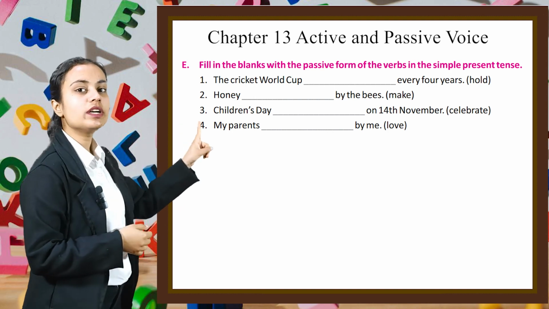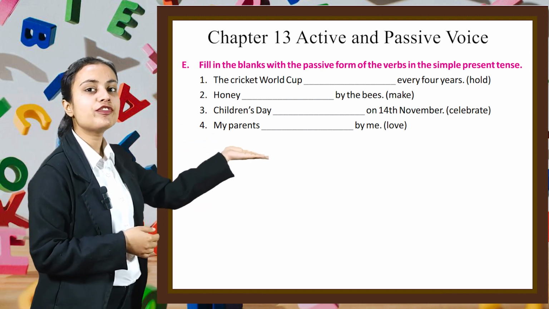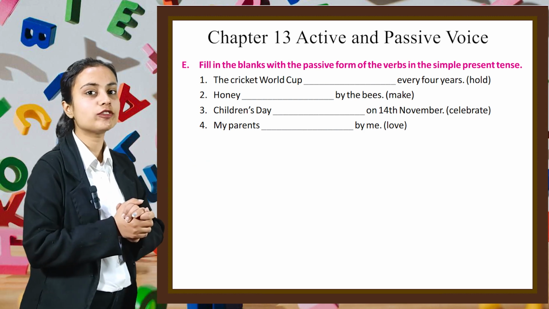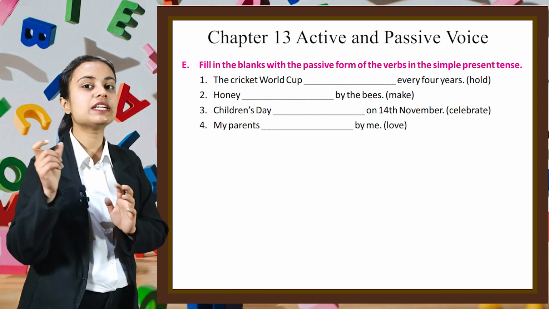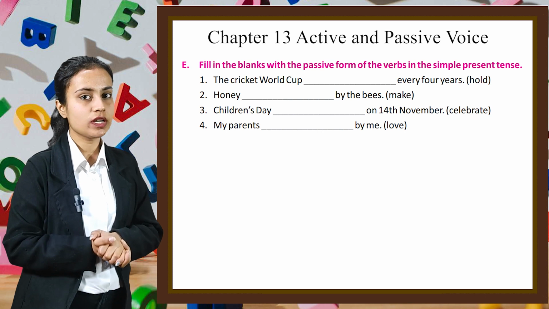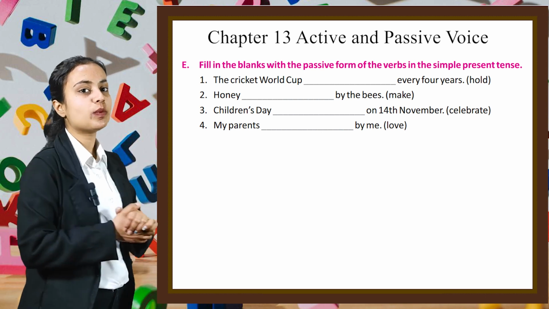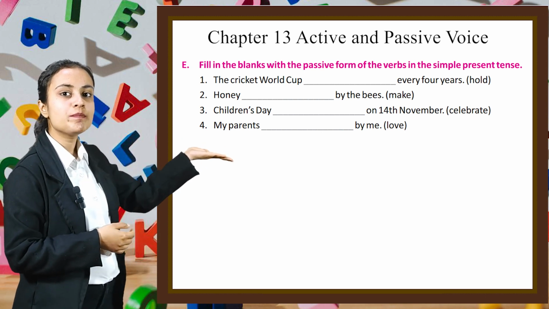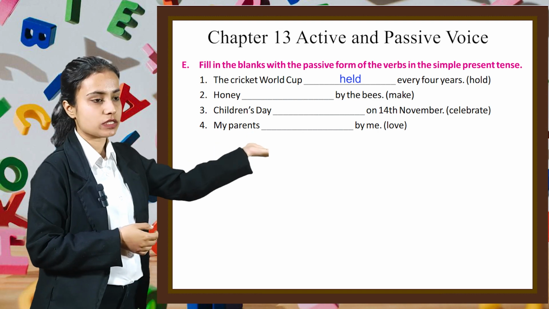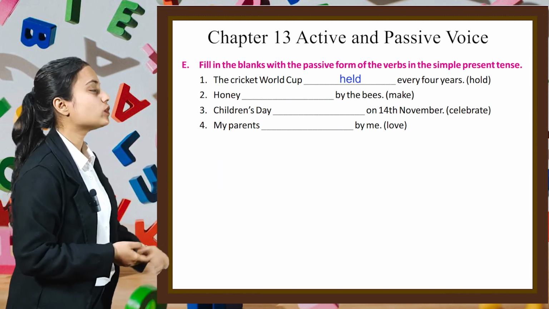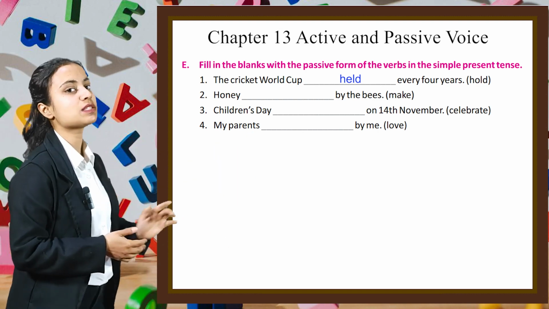The Cricket World Cup dash every 4 years. Hold. So we have to use hold, the simple present tense form of the verb hold. So our sentence will be: the Cricket World Cup is held every 4 years. Similarly, you have to do the rest of the parts of this exercise by yourself.